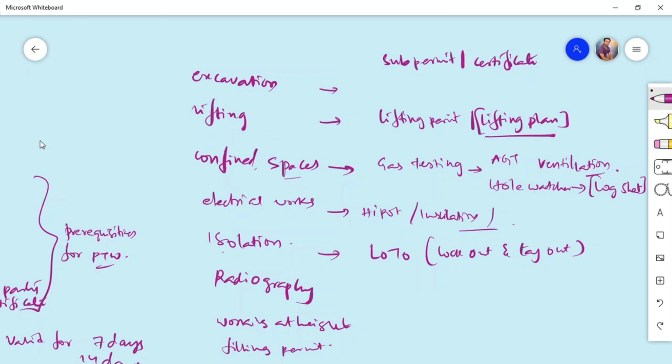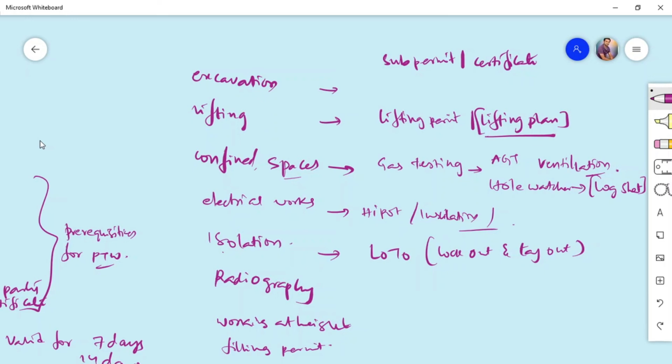So that is the purpose. In a mechanical equipment, we ensure that all the stored energy is removed, and we will make sure that it comes back to ZMS state. What is ZMS state? ZMS means zero mechanical state. That means the machine will not be moved, there is no stored energy.